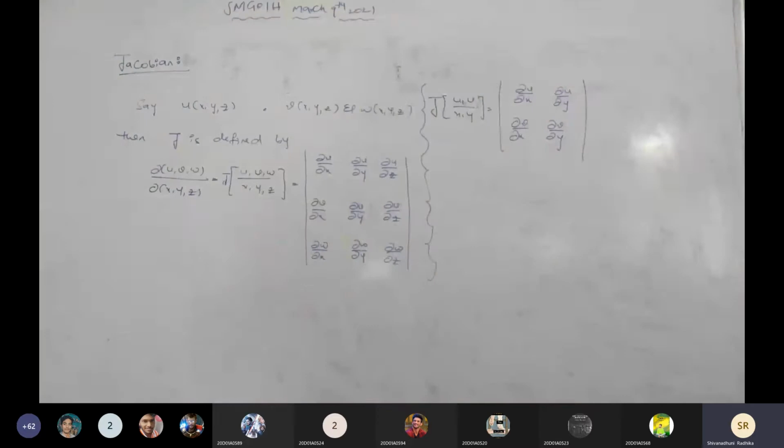So write down. That is a function of two variables and this is a function of three variables.